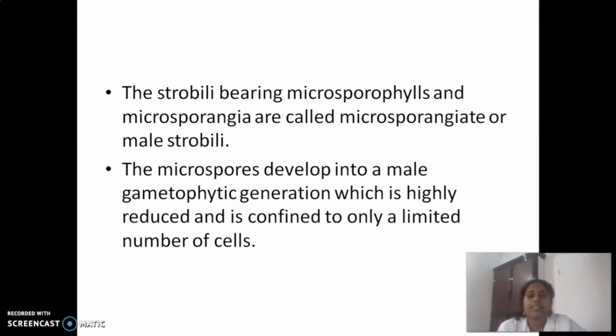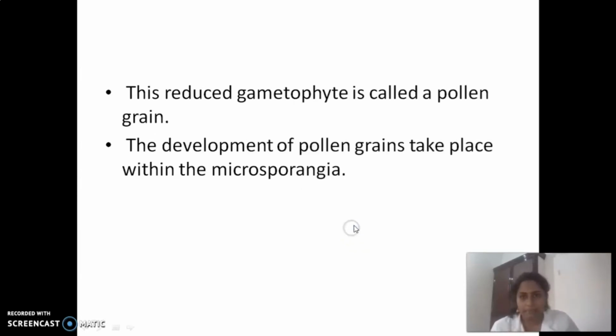Clear? Then the microspores develop into the male gametophytic generation, which is highly reduced and is confined to only a limited number of cells. This reduced gametophyte is called pollen grain. The development of pollen grains takes place within the microsporangia. I will exhibit a flowchart for you. First, you understand the concept.